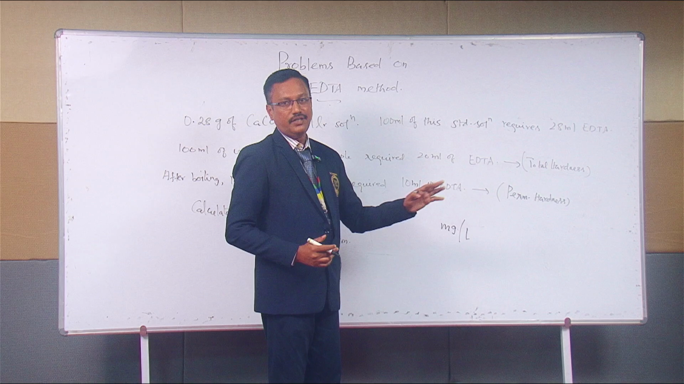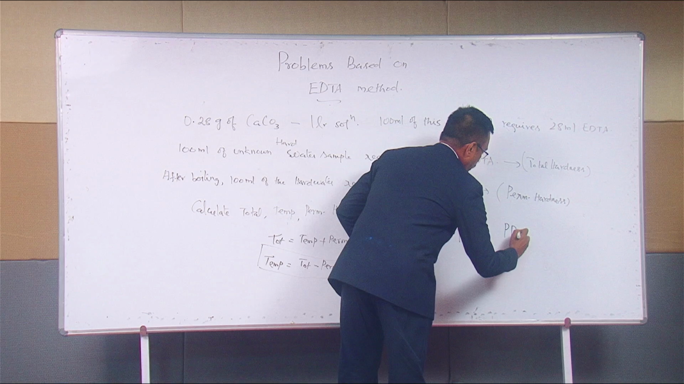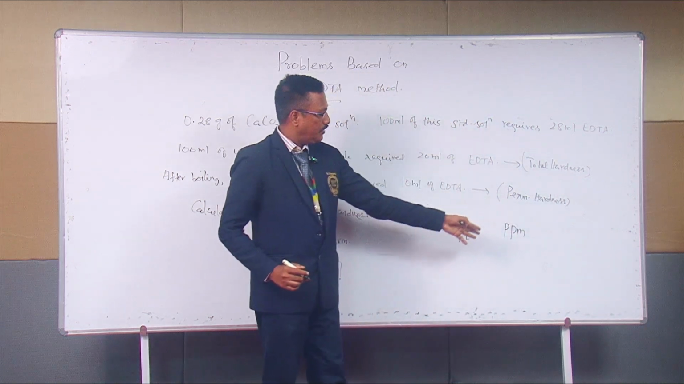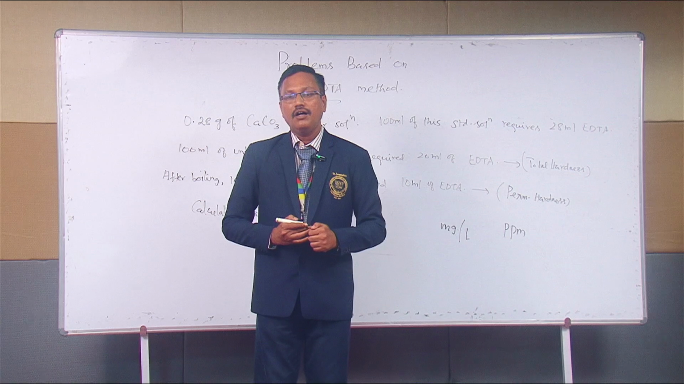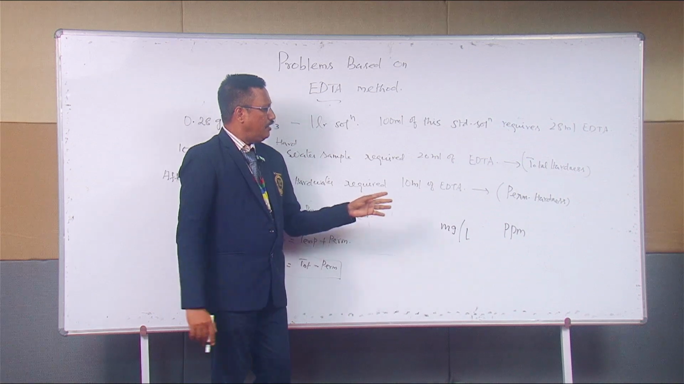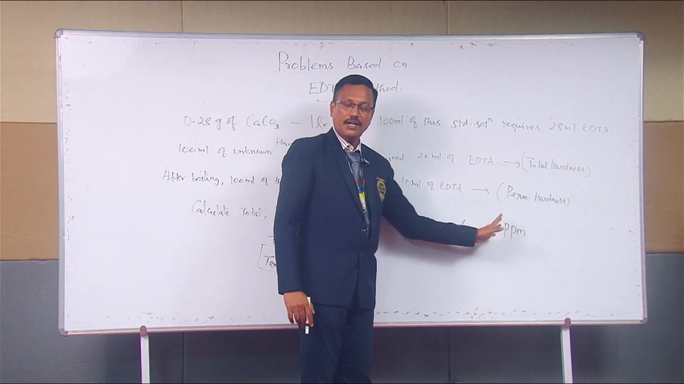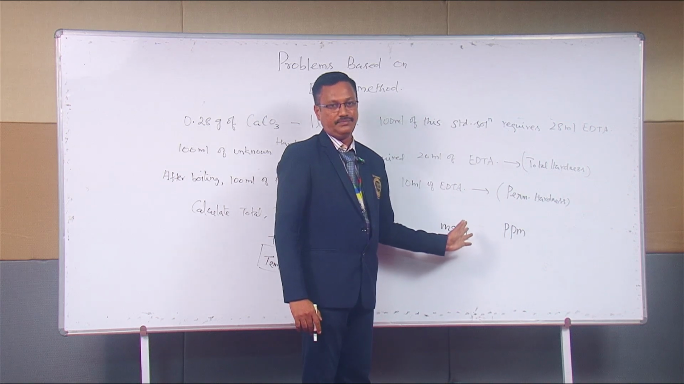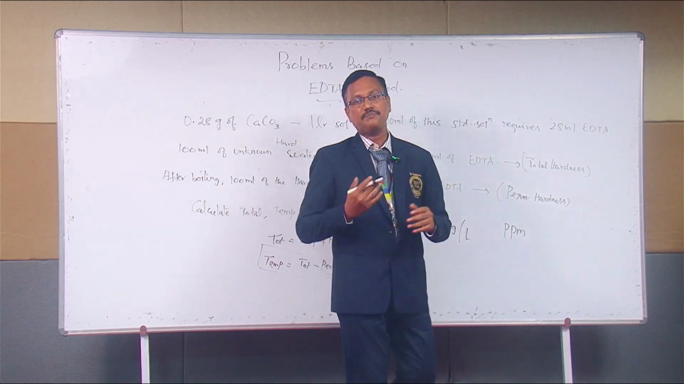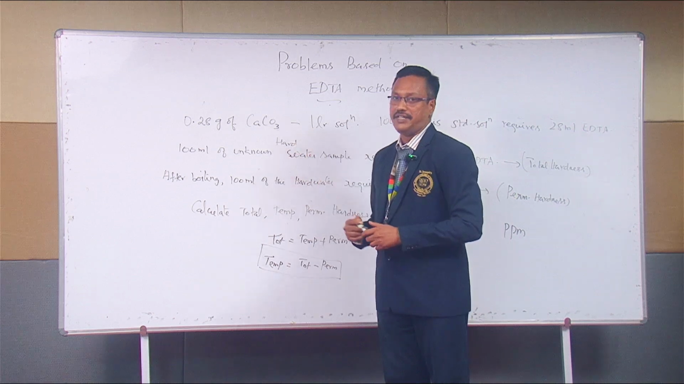Or one more unit is also there. It is known as ppm. It is also a very commonly used unit. ppm stands for parts per million. Technically speaking, both are equal. Milligram per liter and ppm are one and the same. Is it okay? With this idea, let us proceed into the actual problems. 0.28 grams of calcium carbonate.